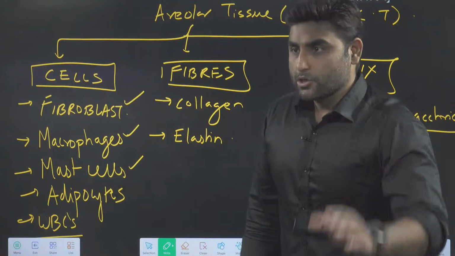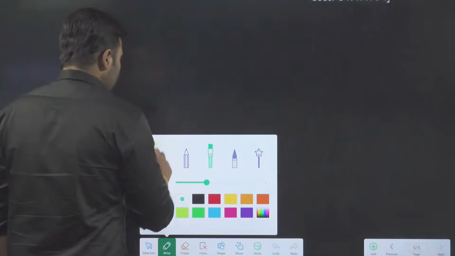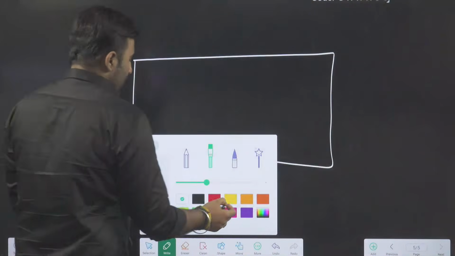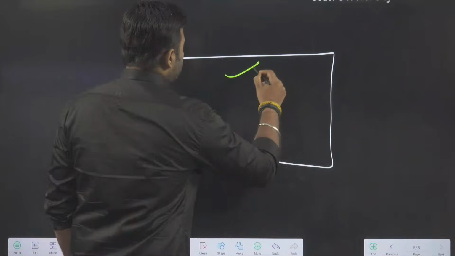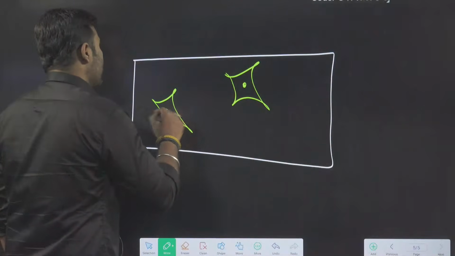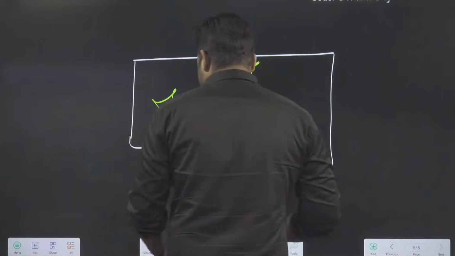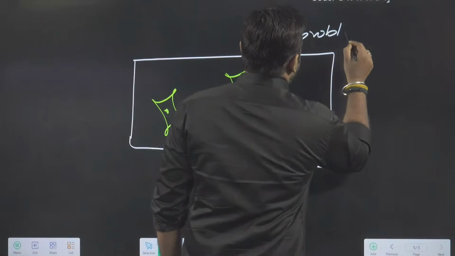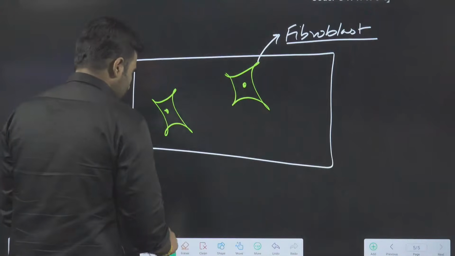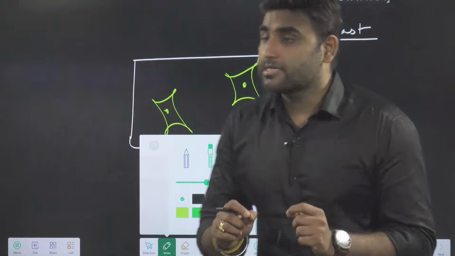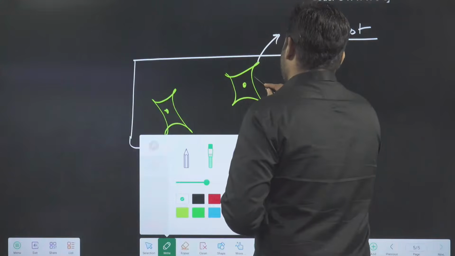Are we clear? So let us see a small rough diagram of areolar tissue. So this is our areolar tissue. Please note, in areolar tissue, the main cell is the fibroblast. Fibroblasts appear star shaped. So those are fibroblast cells. What do fibroblast cells produce? Fibroblast cells produce fibers.